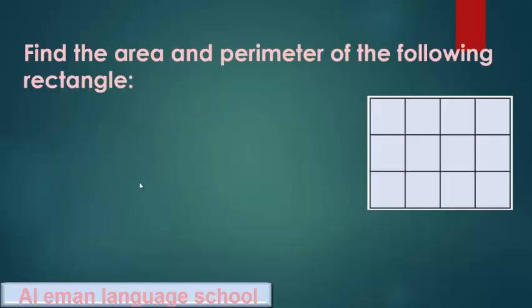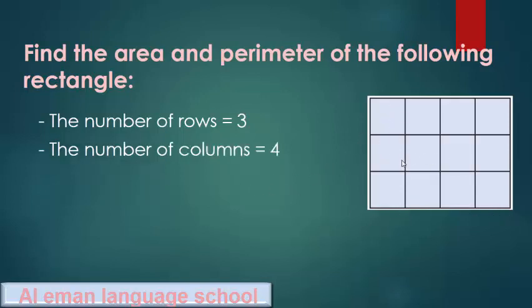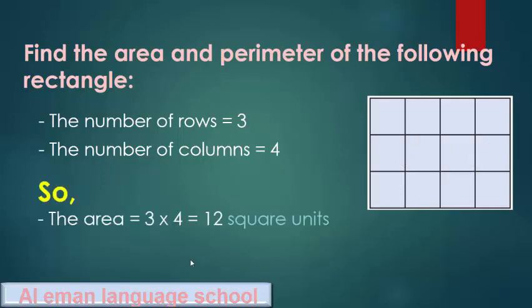Find the area and perimeter of the following rectangle. The number of rows is 3. The number of columns is 4. So I want you to find the area and the perimeter. The area, we say number of rows times number of columns. So 3 times 4 equals 12 square units.